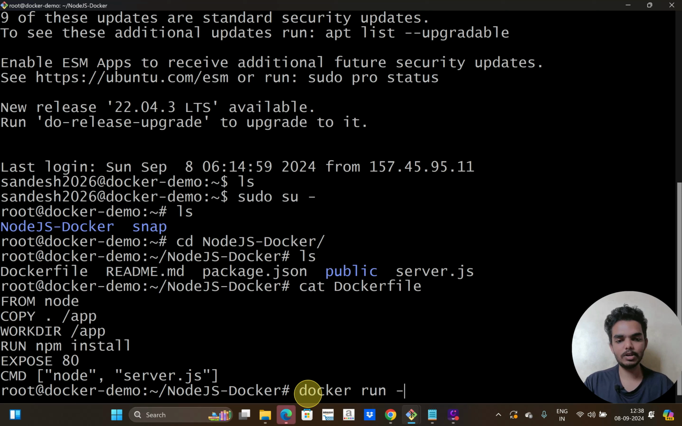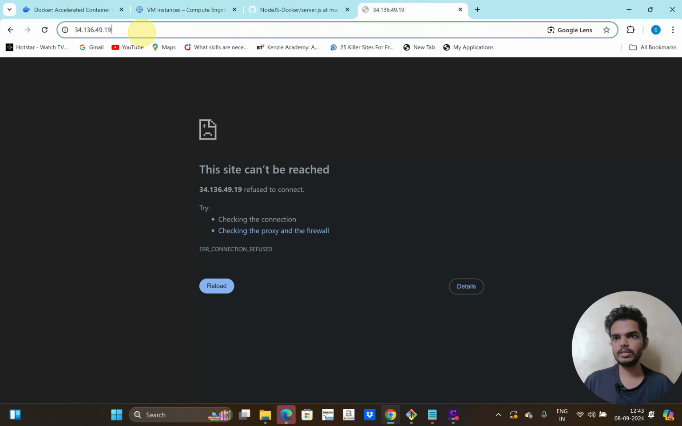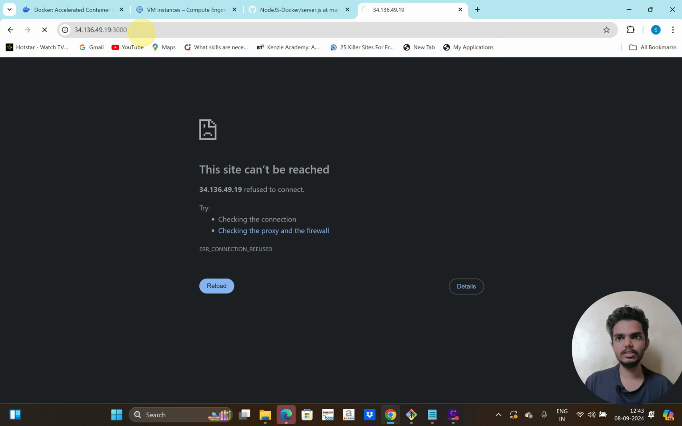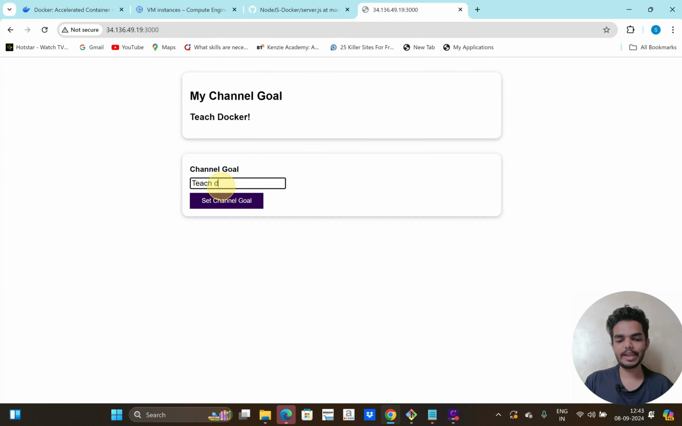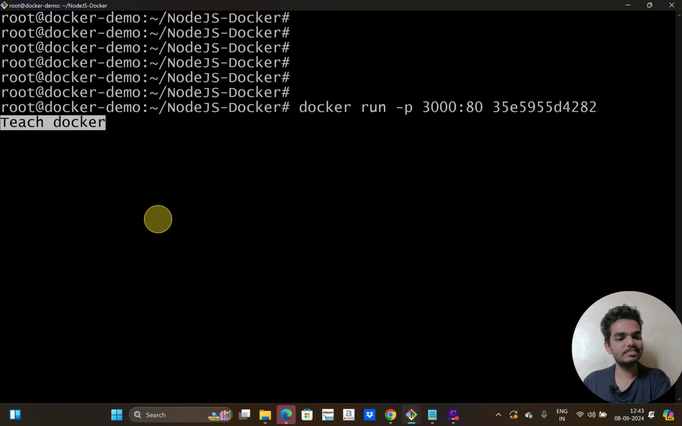But the important thing is, while running docker run, I have to add the -p flag. I have to give my application port, that is 80, and before that I have to mention the host port. The host port can be anything, but I am going to mention 3000 as my host port. Then paste the image ID and press enter. Now in the browser, if I open the same external IP with port 3000, the app should open. If I add anything in the browser, it should reflect in my command line also. If I click on set channel goal, and now check my command line, it's added here also, teach docker. So now we have containerized this application.